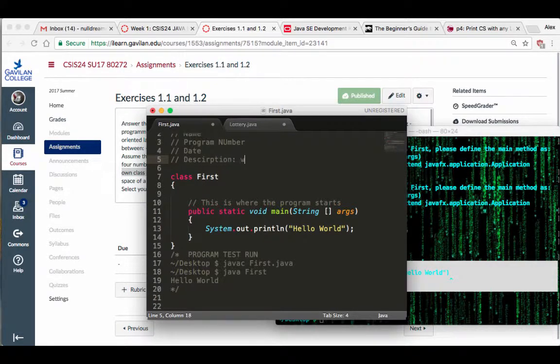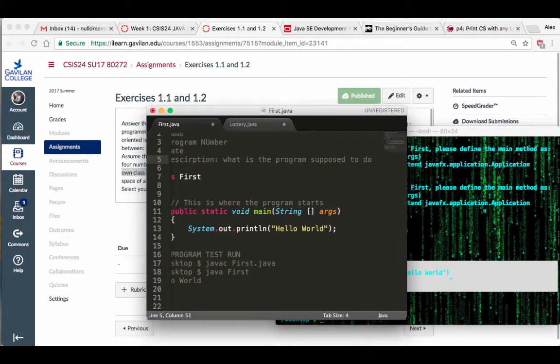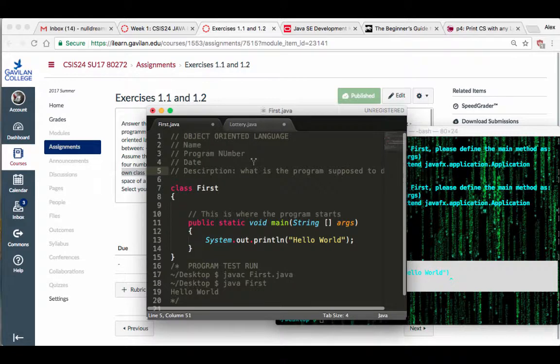So description: what is the program supposed to do? Don't just give me a program number, whatever. On the program number, you might also want to include the page number, since we're going to be using the book a whole lot.